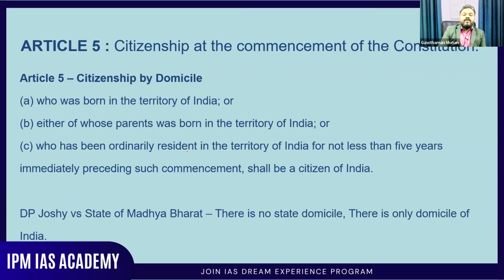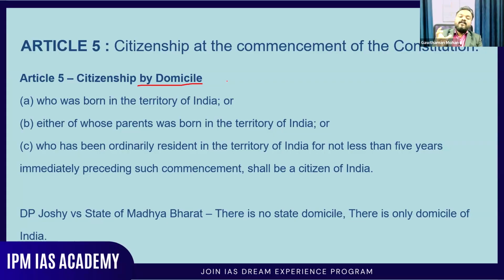Then, what is Article 5? Article 5 of the Constitution talks about citizenship at the commencement of the Constitution. Here, citizenship is decided based on domicile, where they are living. Who was born in the territory of India, or either of whose parents were born in the territory of India, or who has been ordinarily resident in Indian territory for not less than 5 years immediately preceding such commencement, shall be a citizen of India. In the case D.P. Joshi versus State of Madhya Pradesh, it was decided that there is only one domicile in the country, that is the domicile of India.